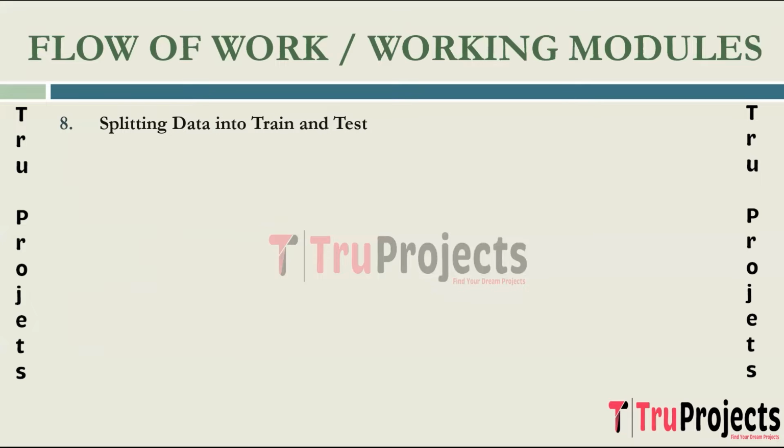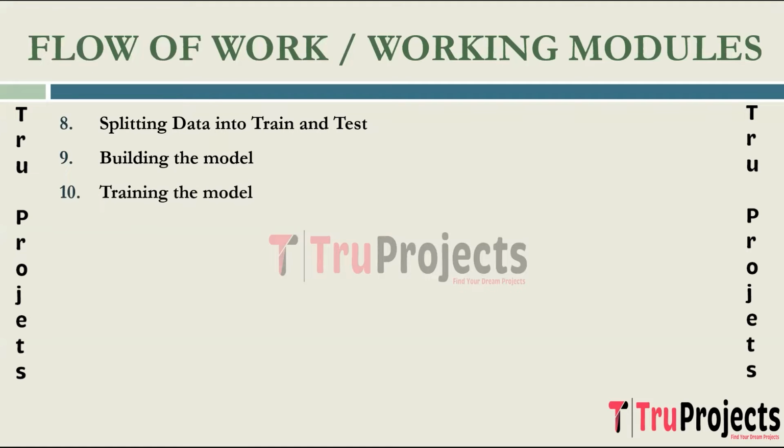The next step is splitting the data into train and test. The dataset is split into a training set and a testing set. The training set is used to train the machine learning model, while the testing set is reserved for evaluating the model's performance on unseen data. The next step is building the model. In this step, various machine learning models are built and the model structure is established. This involves defining the architecture and parameters of the model.